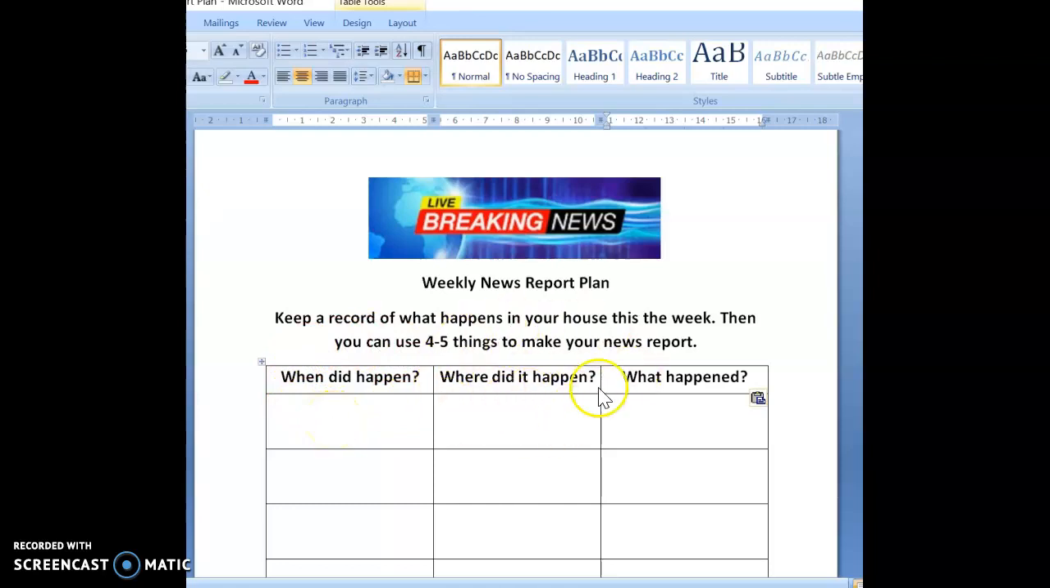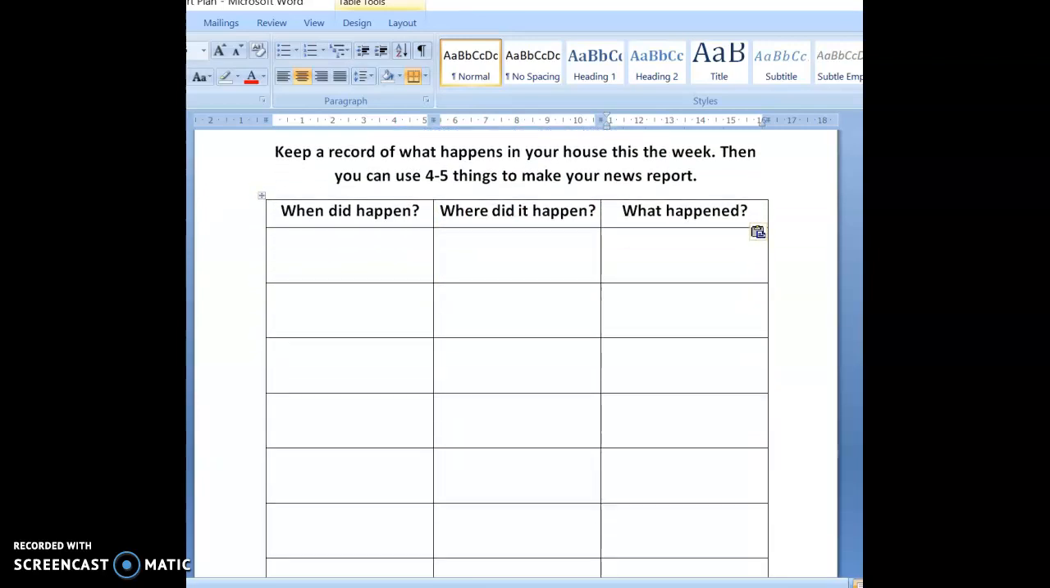You need to say where it happened. Was it in the bathroom, in the kitchen, in the bedroom, in the garden, on the balcony? And what happened? Okay, so use this to make a plan and remember everything that happens during the week.